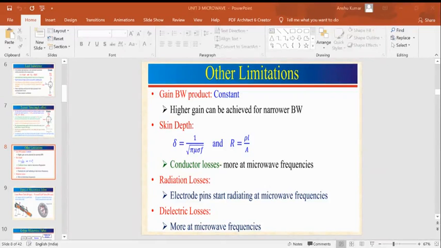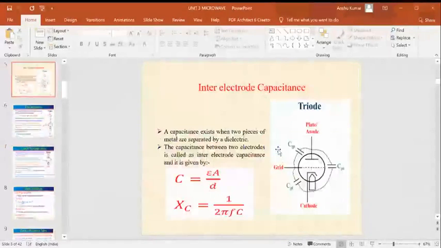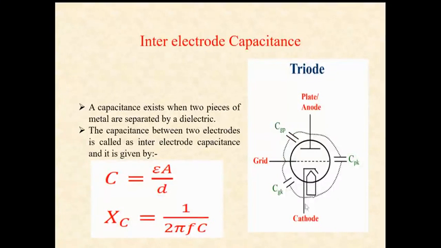Interelectrode capacitance, as we have seen, just a recap. Here you see a triode. That means three electrodes must be there: one is anode, one is cathode, one is grid. In between these three, a capacitance exists. Capacitance always exists between metal plates, and here are the metal plates, those three.